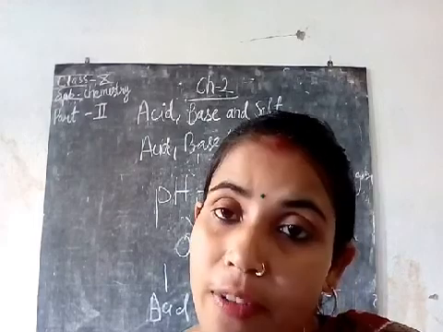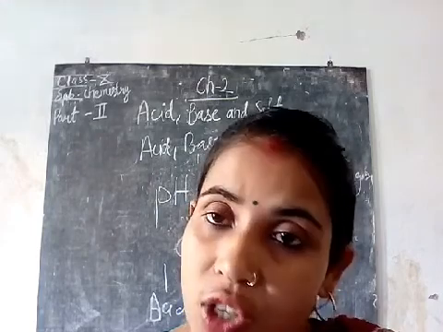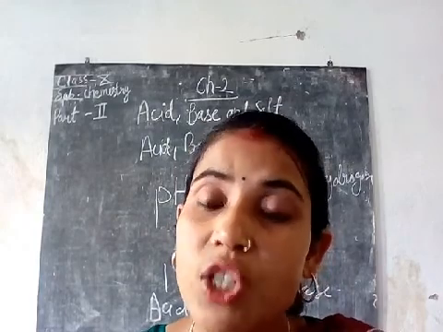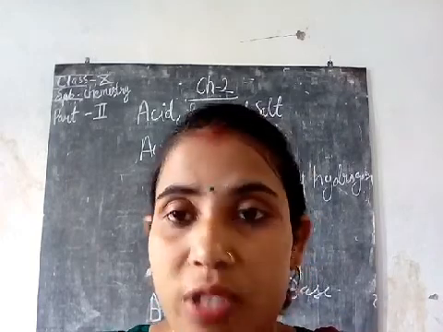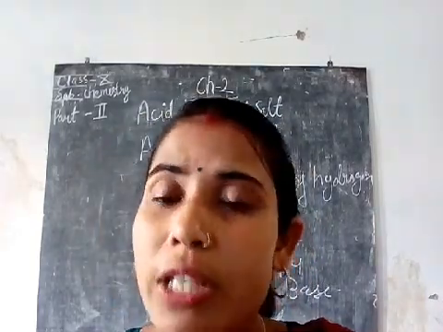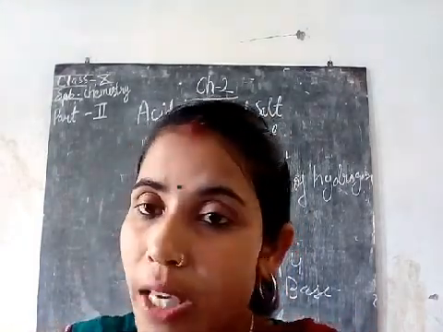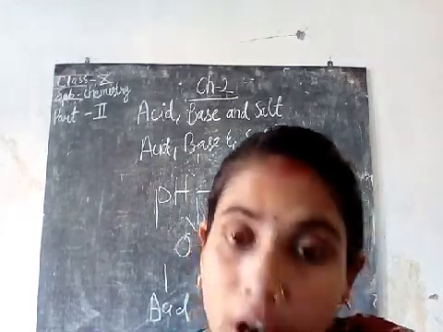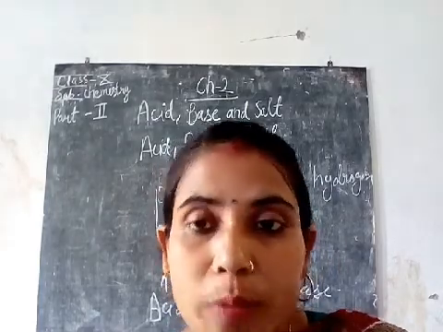Neutral substances have a pH exactly equal to 7, which is the pH of water, and acids have a pH of less than 7. Remember, acids have a pH less than 7 and bases have a pH more than 7. That means 0 to 7 is the pH of acids, and more than 7, like 7.1, 7.2, 7.3, up to 14 will be the bases scale. So, the higher the pH, the stronger the base. The base having a pH of 14 will be the strongest base of all.